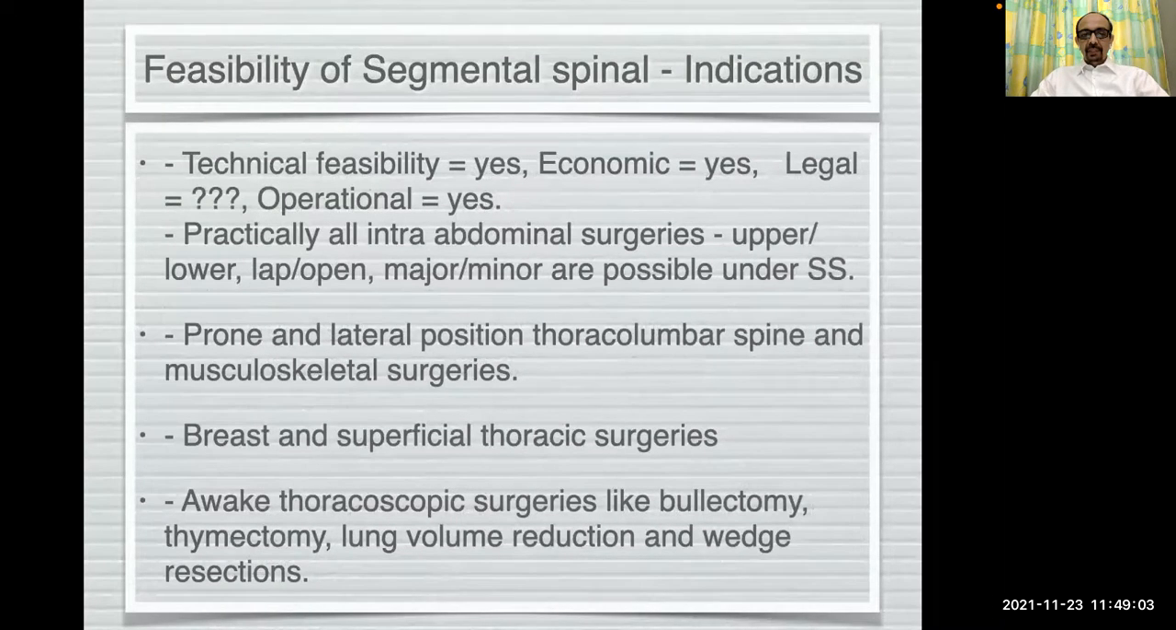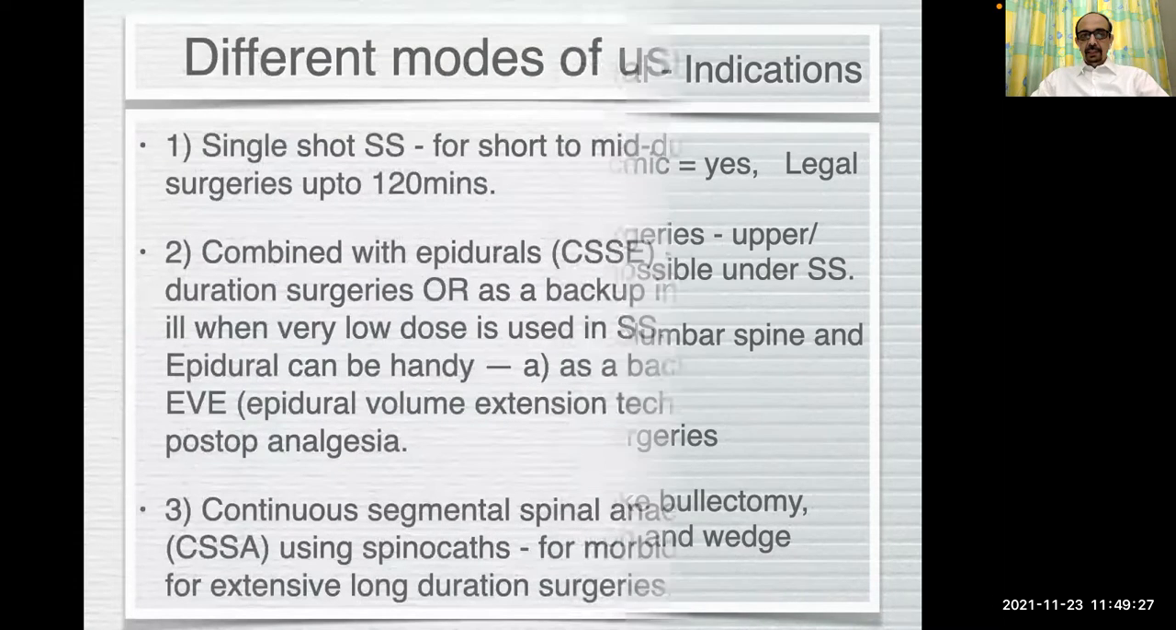Feasibility. Technical feasibility: yes, technically it is very much feasible. Economic: it's very, very economic. Legal: still a question mark. And operational: with an experienced clinician, it is very much feasible. Practically all intra-abdominal surgeries, prone and lateral position surgeries, thoracolumbar spine and musculoskeletal surgeries, breast and superficial thoracic surgeries, and even some awake thoracoscopic surgeries can be done under segmental spinal.